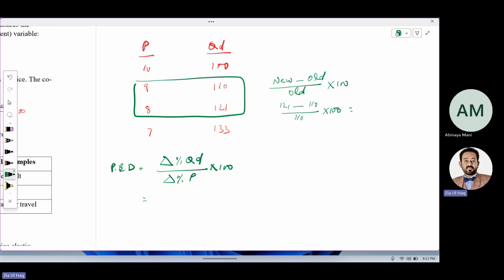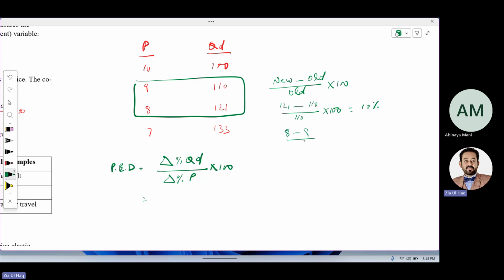121 minus 110 divided by 110 into 100, it is 10%. Yes, 10%. How to calculate a change in percentage change in price?